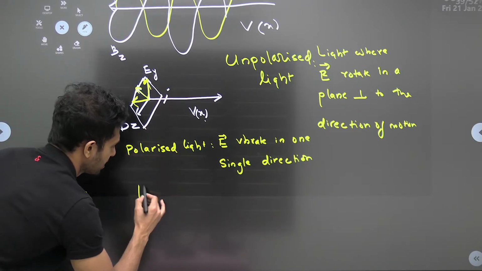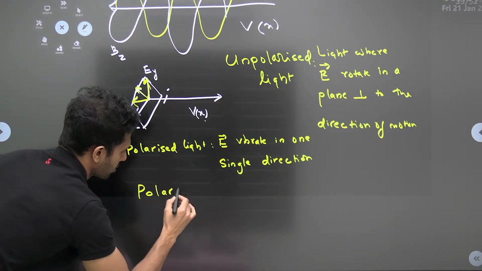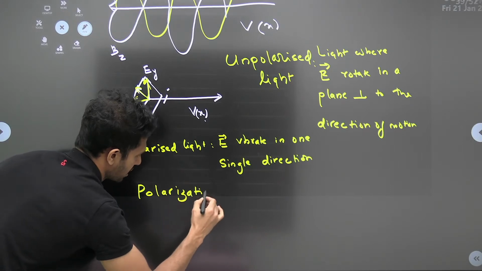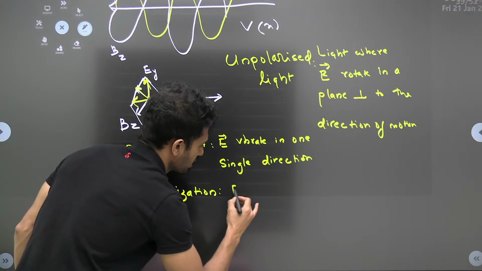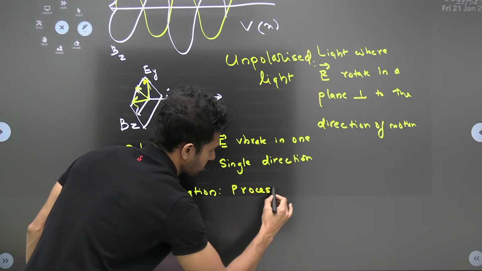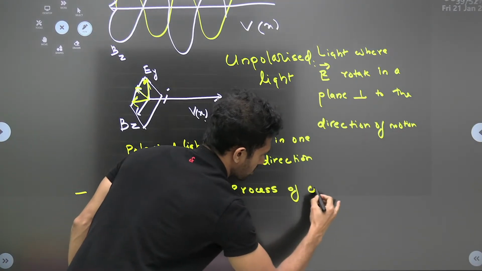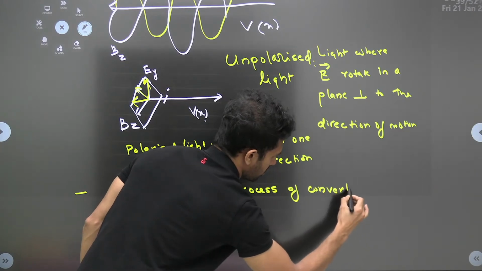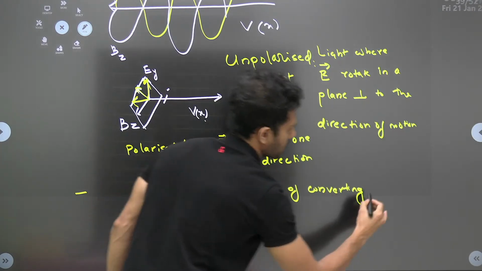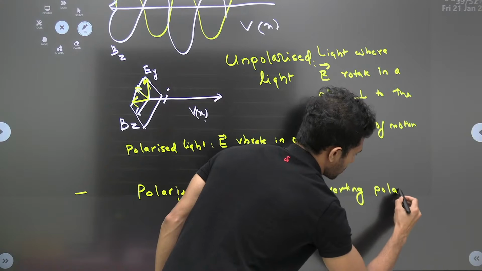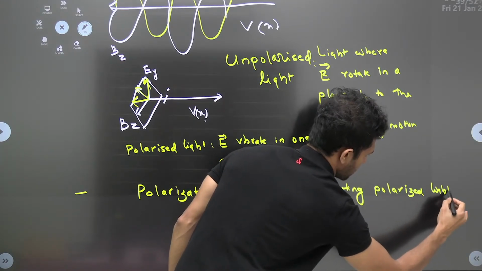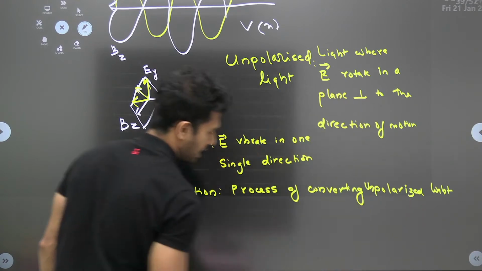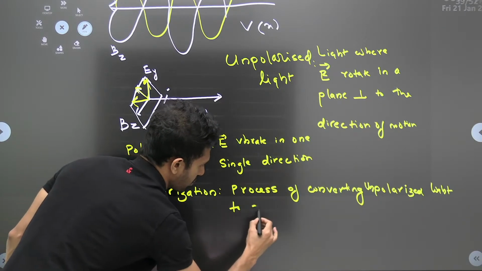And what is polarization? Very simple. It is the process of converting unpolarized light to polarized light.